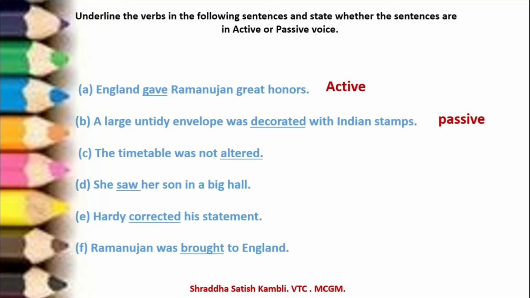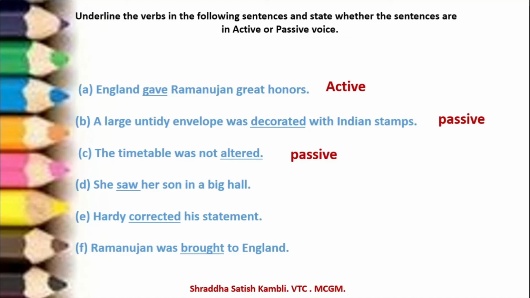See, a large untidy envelope was decorated with Indian stamps by her, by him. Alright, so remember this clue. So this is in the passive voice. The timetable was not altered. So you can always add "by him," "by her." Okay, so that means this is passive voice again.